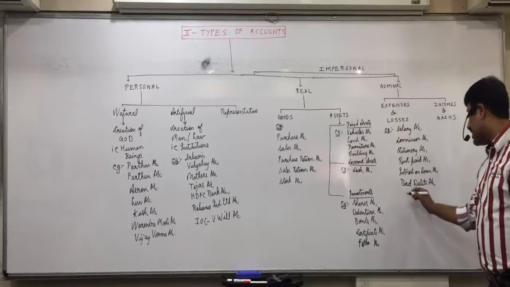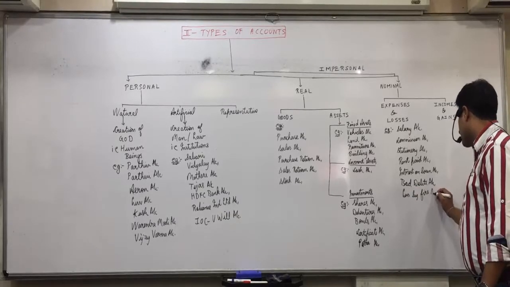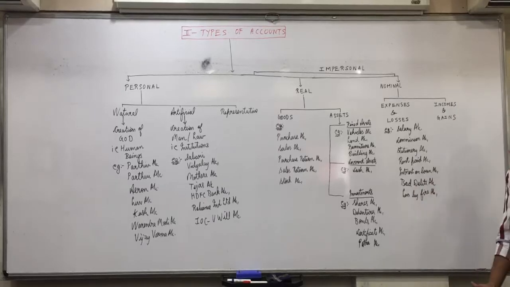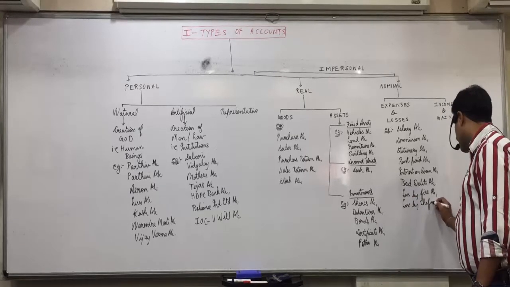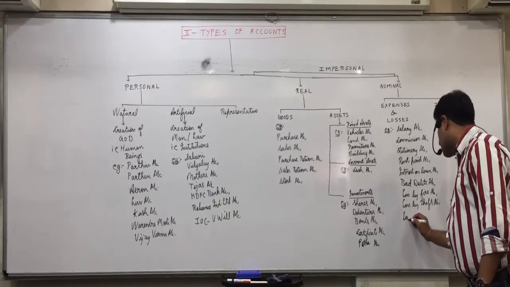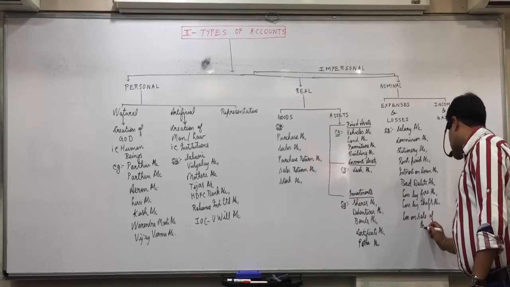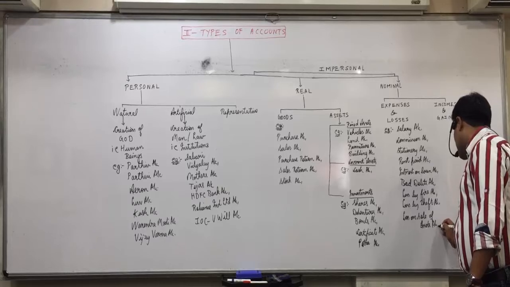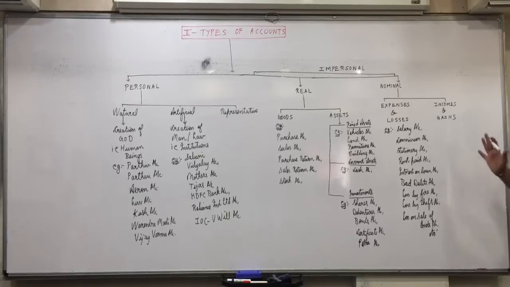You can also have losses like loss by fire account. Fire takes place in business, goods are burned by fire, it's a nominal account. Then loss by theft account. Loss on sale of assets account means old furniture, machinery, etc. When you sell it, you face loss in that. So that is also a nominal. These many examples are sufficient to understand this. All of you are clear with that?